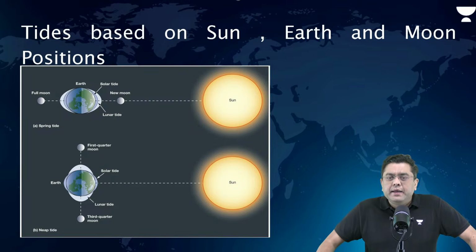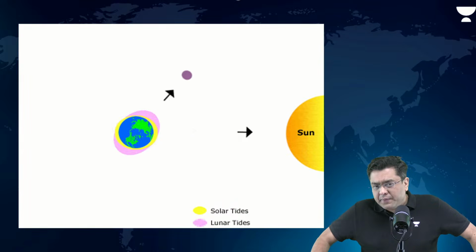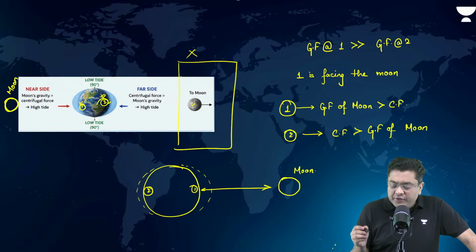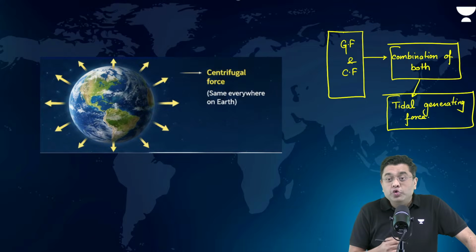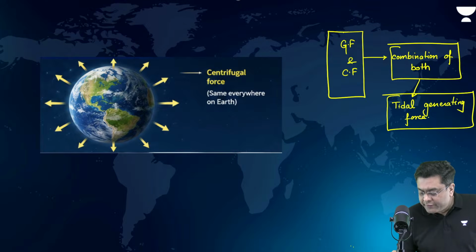Okay. Then you have the classification of tides, right? The classification of tides on certain criteria. How do you categorize or classify the tides? Tides are classified on the basis of two categories.